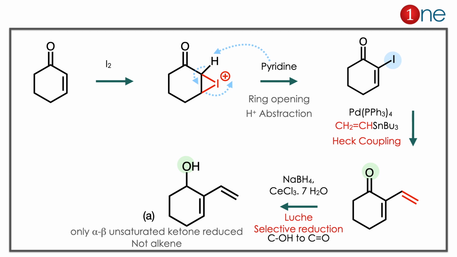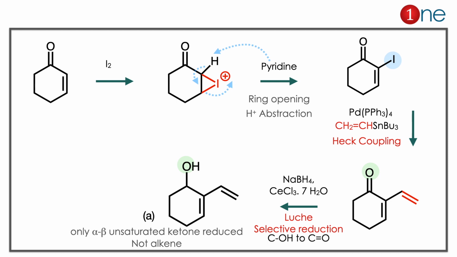Next step you are using sodium borohydride with cerium chloride. Then you might guess it is a Luche selective reduction. What it really means is that it will selectively reduce the ketonic group in the alpha beta unsaturated position, or you can say the conjugated ketone. So the double bonds are undisturbed, and only the ketone is converted into alcohol there. So the answer is clearly A.